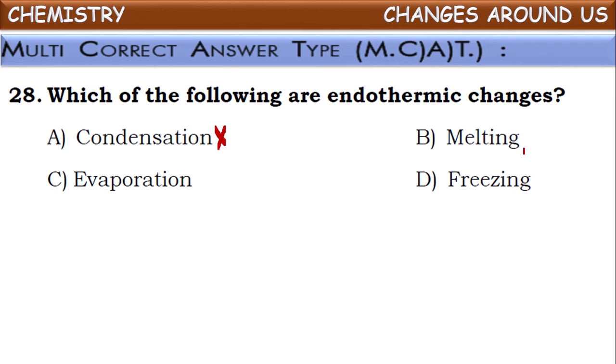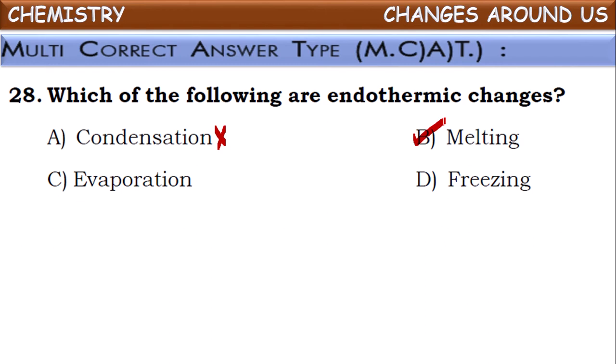Next, melting. Melting means conversion of a solid into liquid. For conversion of a solid into liquid, it should be heated, which means heat energy should be given to it. By absorbing that heat energy, solid converts into liquid. So melting is one of the endothermic processes. There, energy is absorbed by the solid substance while converting into liquid.